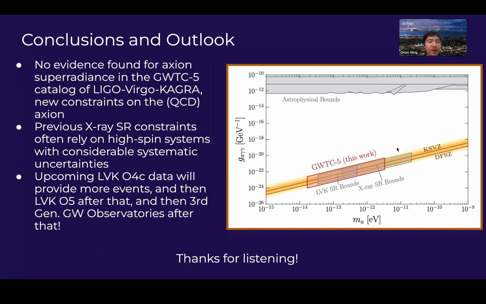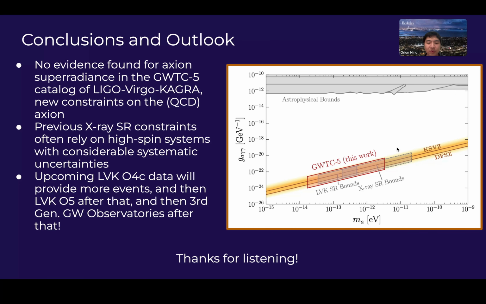In conclusion, we find no evidence for axion superradiance in the latest GWTC-5 catalog of LVK, which is the most extensive binary black hole catalog to date. This sets exciting new constraints on the axion, for which we focus on the QCD axion case throughout. This search is highly complementary to existing superradiance searches, which are often based on X-ray spin measurements with various systematic uncertainties.